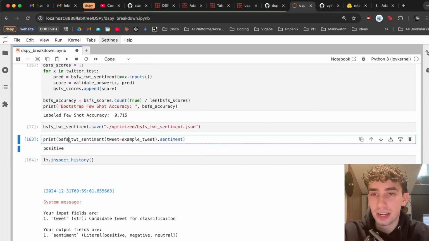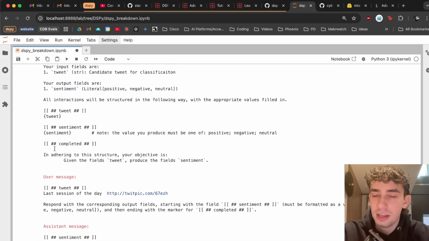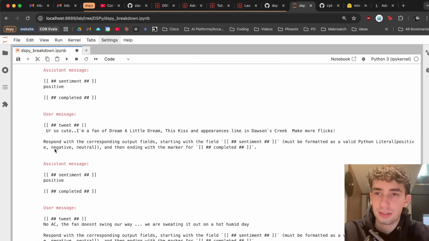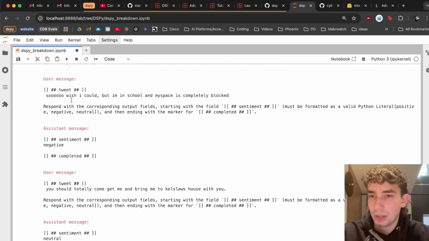And looking into the trace after running our example tweet through and getting our affirmative positive, we see kind of the same thing that we saw with our labeled Fewshot, but just with additional tweets.